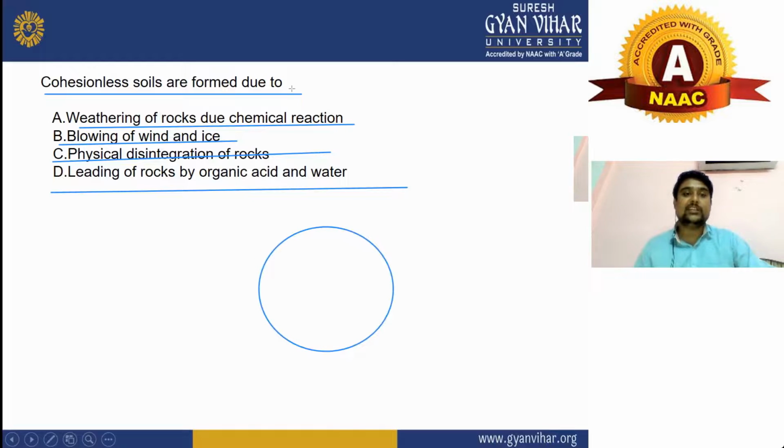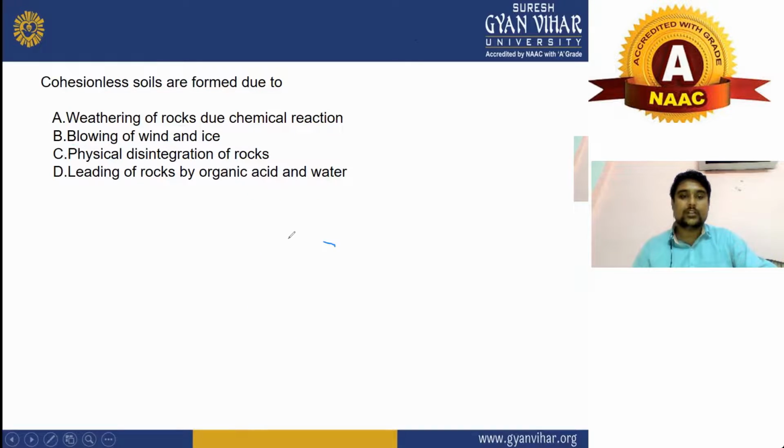As you can see on screen, first will be weathering. After that, here will be deposition. Sorry. After that, this will be the formation of soil.